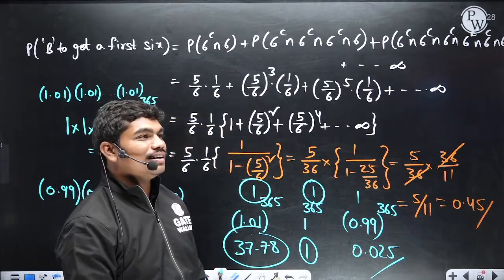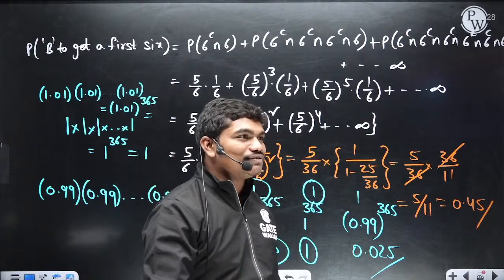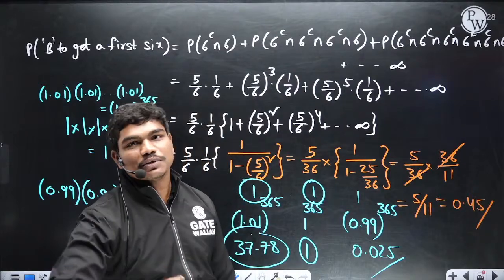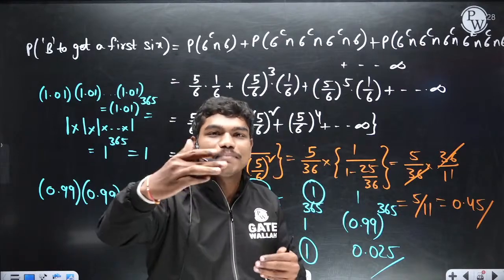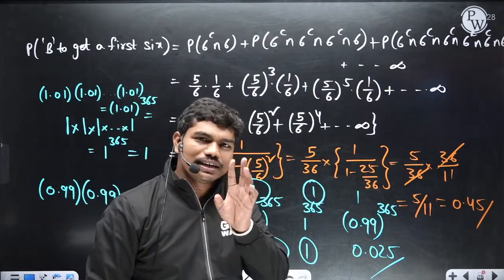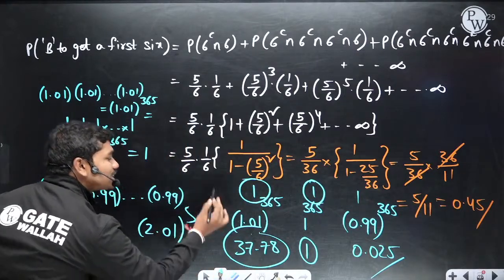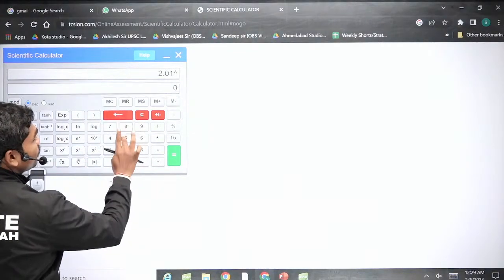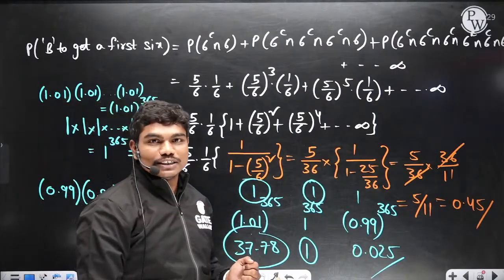So daily try to put in one extra effort. Yes, please try to keep extra effort. Even in 5 days you can easily get some good marks. Look, let us suppose you are getting only 2 or 3 marks, for example, then if you put in extra effort for these 5 days, 2.01 power 5 gives you 32.80. So it is a very big value actually. Please keep these points in mind.